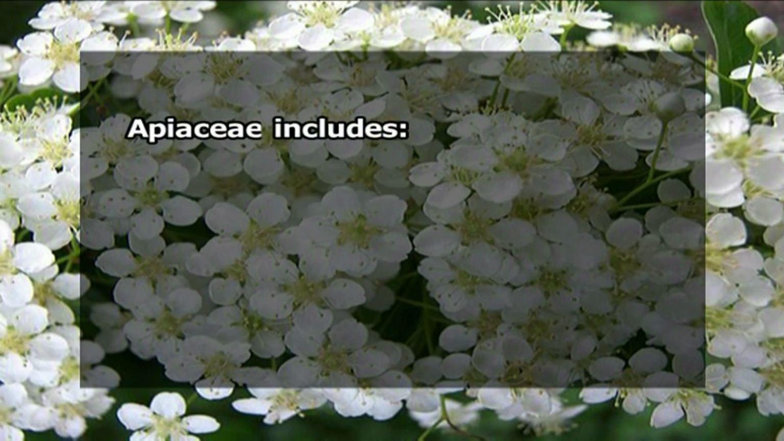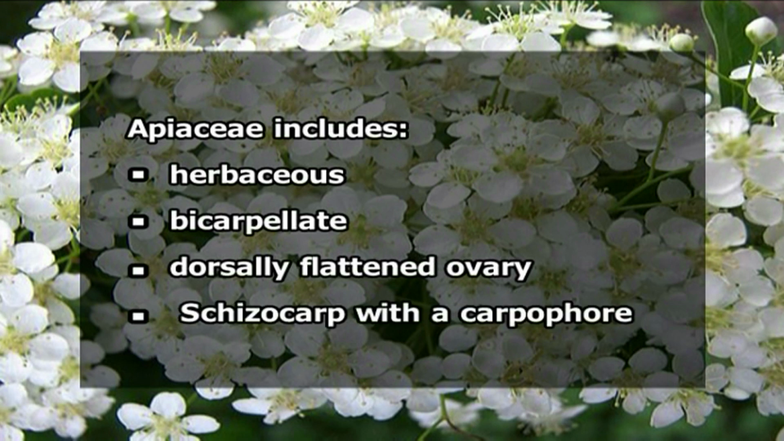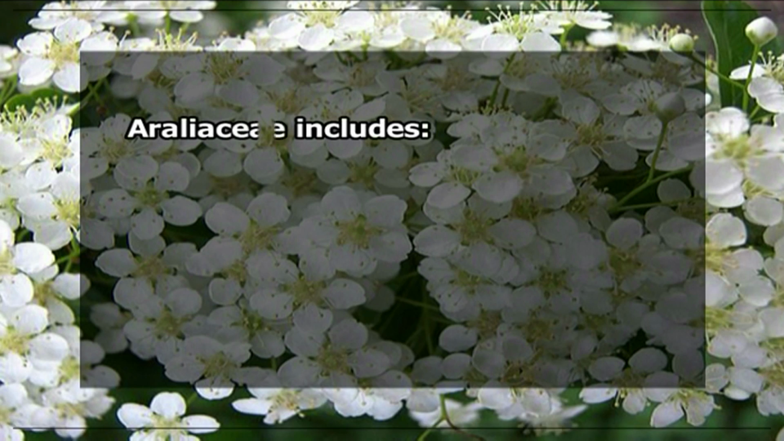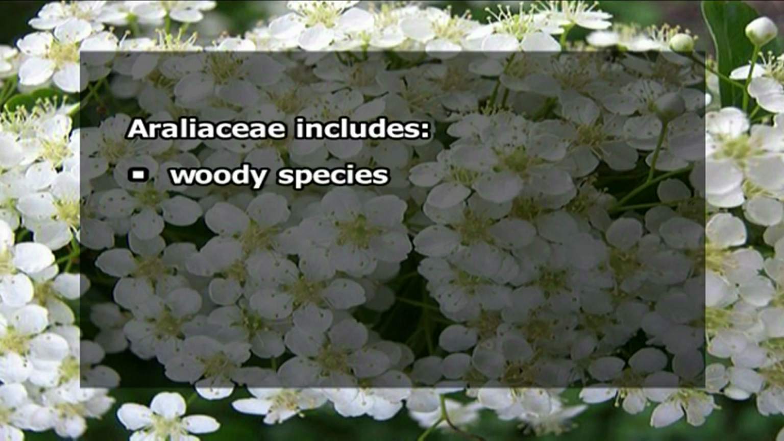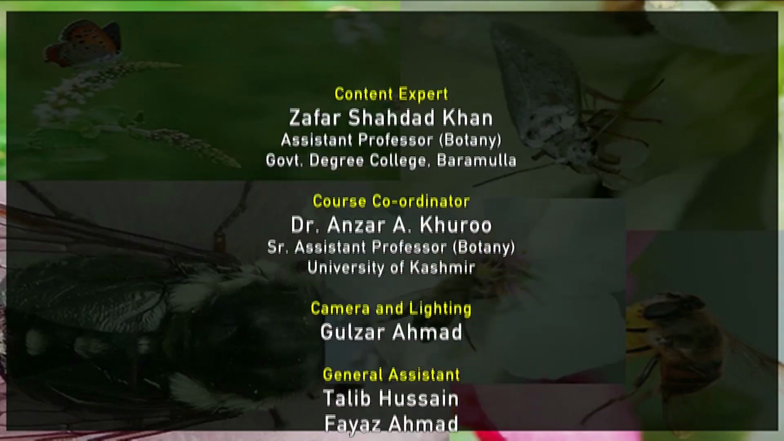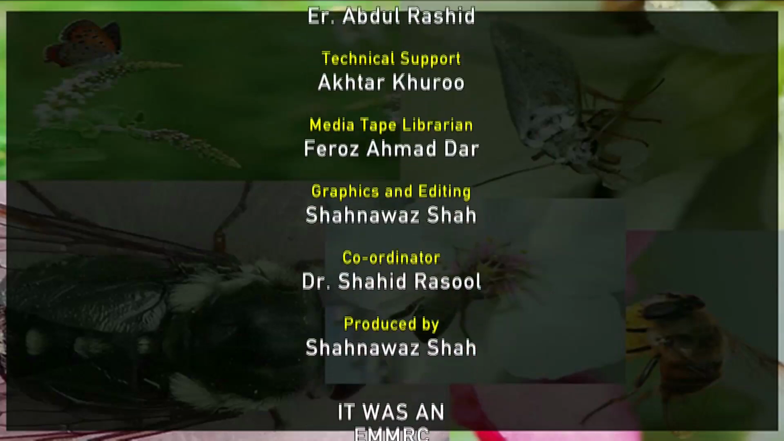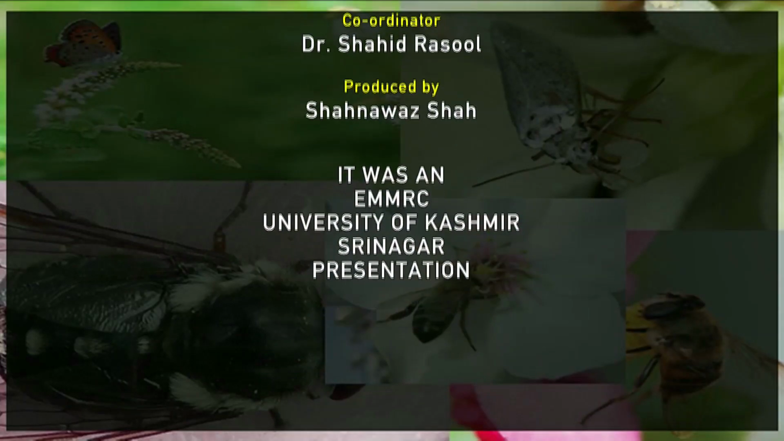While the family Apiaceae includes herbaceous taxa having a bicarpellate dorsally flattened ovary, and their fruits are schizocarps, which have a carpophore and oil canals called vittae. On the other side, its sister family Araliaceae includes not herbaceous taxa but woody taxa, having not always a bicarpellate but from bicarpellate to pentacarpellate ovary. They have not schizocarps as a fruit, they have globose drupes, which characteristically lack oil cavities.